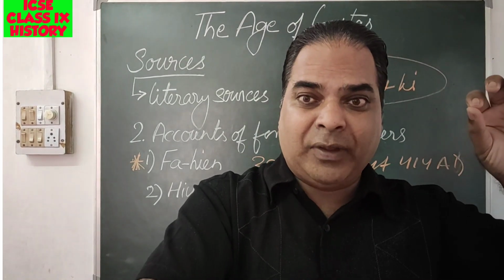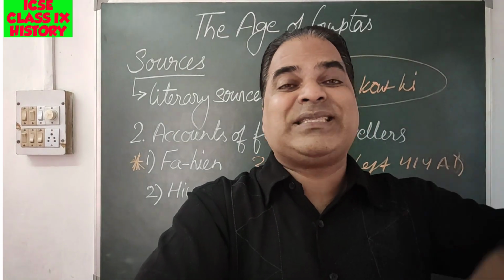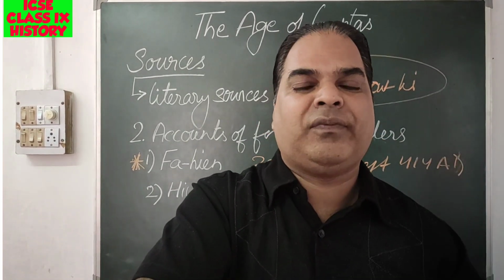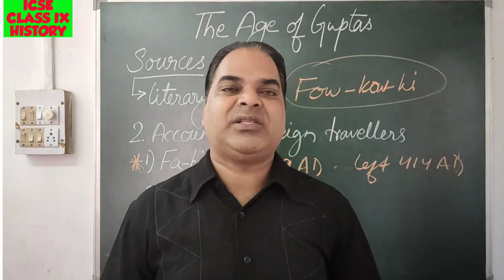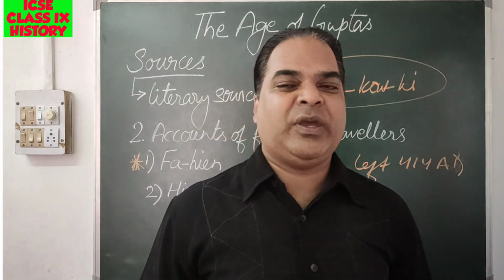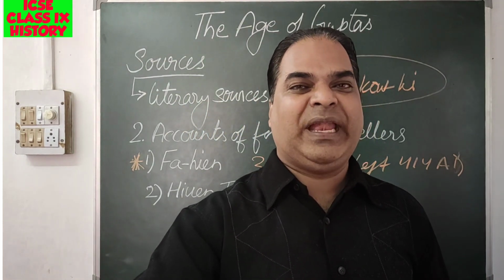India earned a lot of foreign exchange in the shape of gold and other precious metals. So see how much information we got after going through Fa-hien's book and his visit to India.